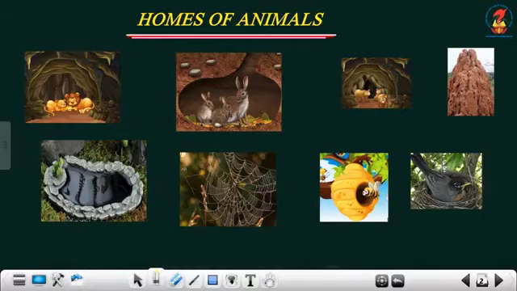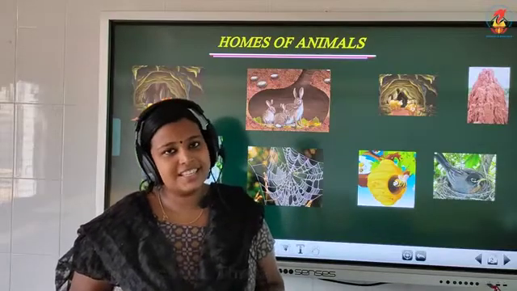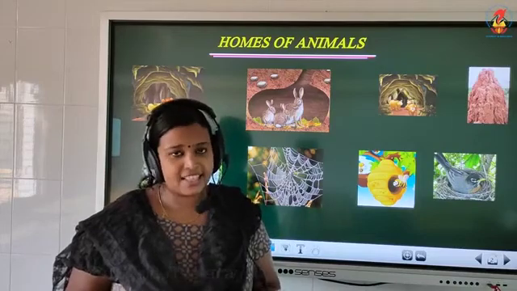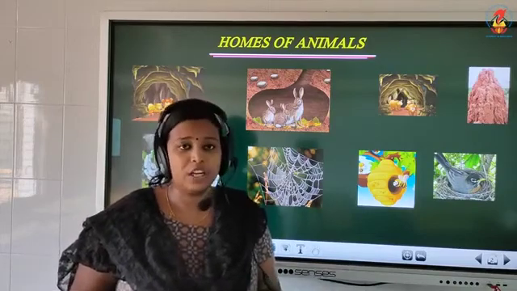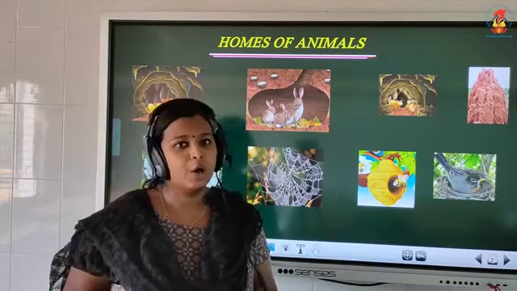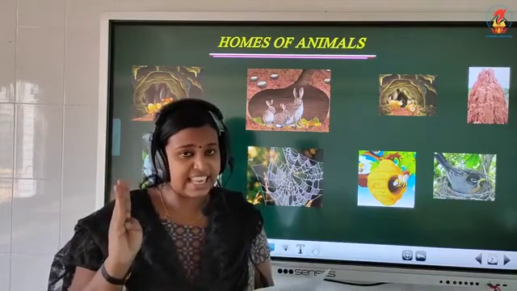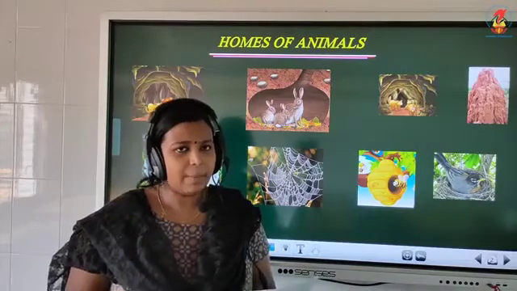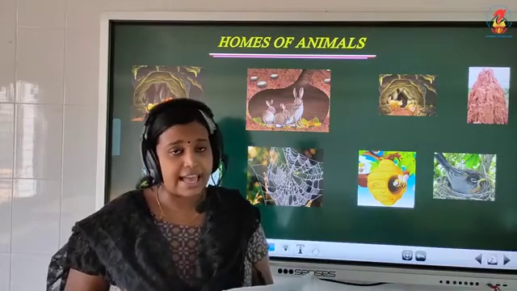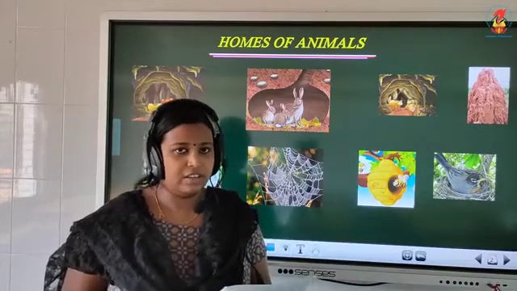Some animals like fishes, frogs, turtles, crabs, etc. live in water bodies such as ponds, lakes, rivers, sea, etc. Some animals live on land as well as water.